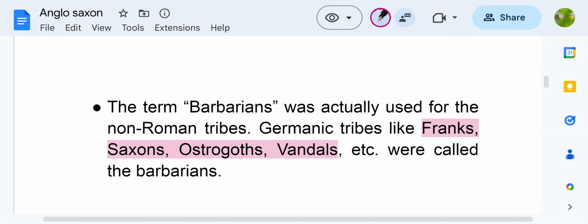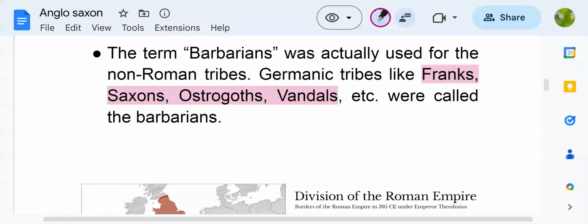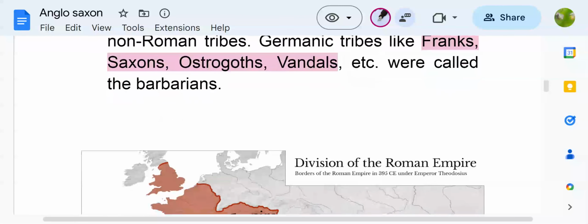Now you might feel that the word vandals is a bit familiar to you, because the word vandalism, which is very popularly used today, originates from the word vandals. It means people who cause destruction. So they were strong tribes, and they were powerful fighters. So they started to attack the Roman Empire.